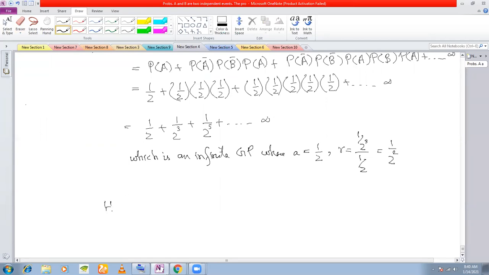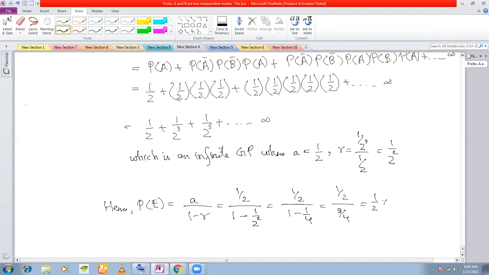Hence, what is P? P equal to A by 1 minus R, right? What is the value of A? Half. And what is R? It is 1 by 2 square. So you get half by 1 minus 1/4, which is half by 3/4. That means half into 4 by 3. That means you get 2 by 3. So what is the probability of A winning? It is 2 by 3.